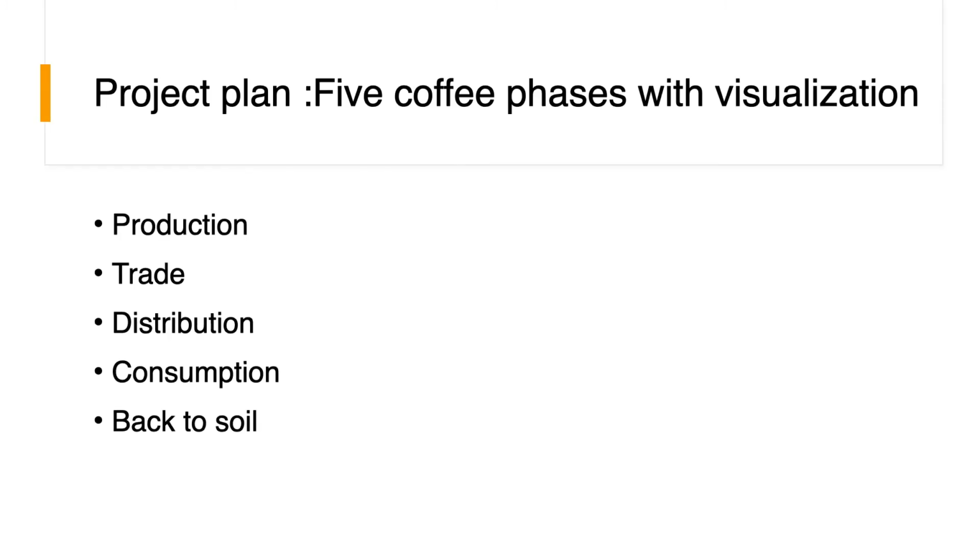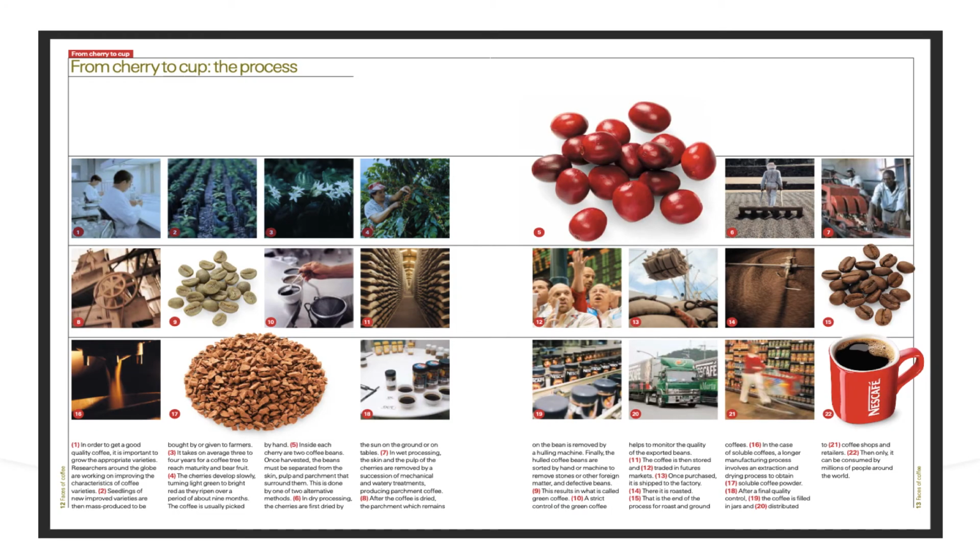Next, this is my project plan. I will show the life cycle of coffee beans in 5 phases with visualization: production, trade, distribution, consumption, and back to soil. This picture is from the Nestle Coffee Sustainability Report. They introduced 22 phases of coffee bean life from cherry to cup. There are other approaches as well. I modified my phases based on these.